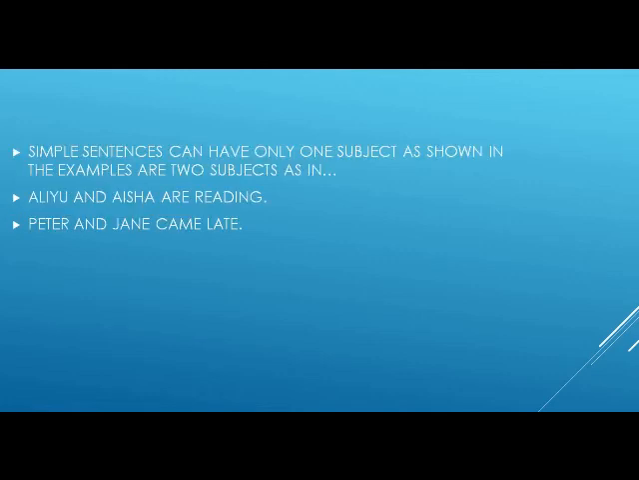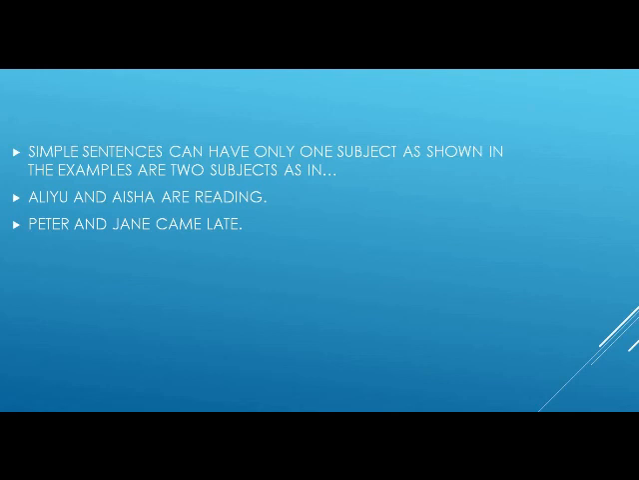But we are now saying that simple sentences can also have 2 subjects. Look at these examples you have there. Aliyu and Aisha are reading. There you have 2 people. These are the subjects. Aliyu and Aisha. You have 2 people involved, giving us 2 subjects and involving only one action. Aliyu and Aisha are reading. In the second example, you also have 2 subjects. Peter and Jane. Peter and Jane came late. So this is also a simple sentence.